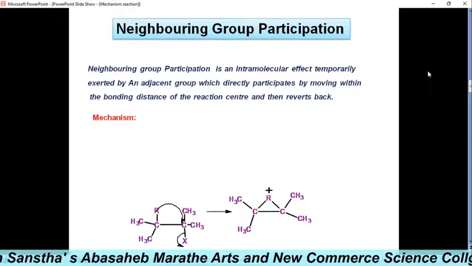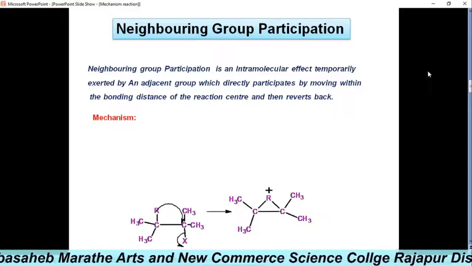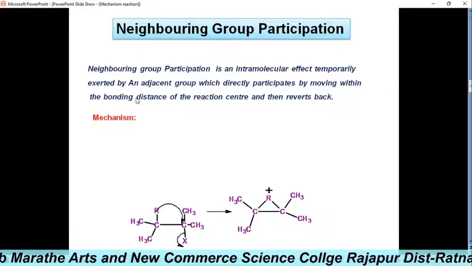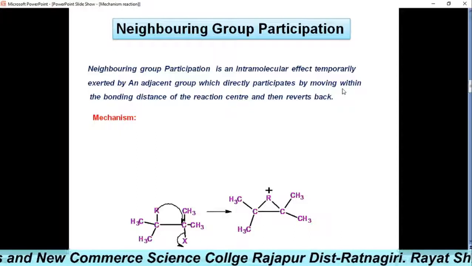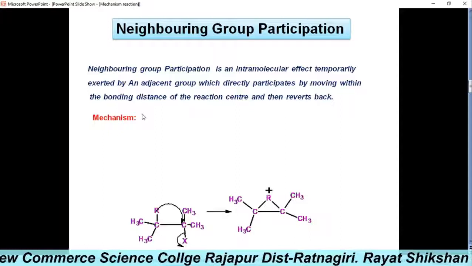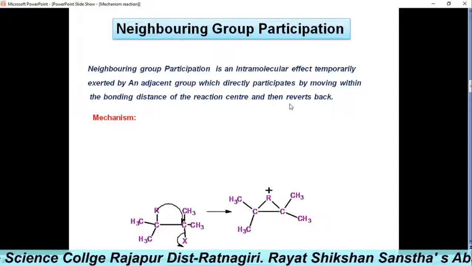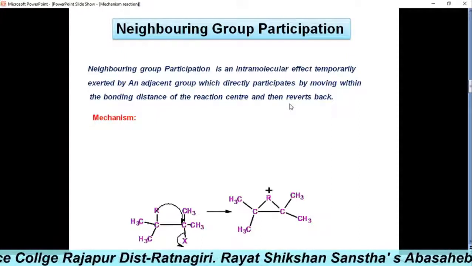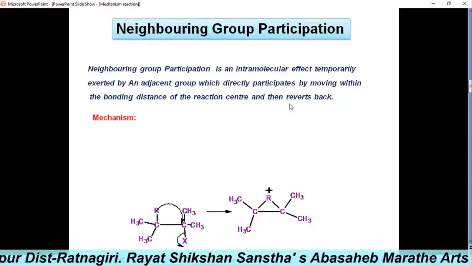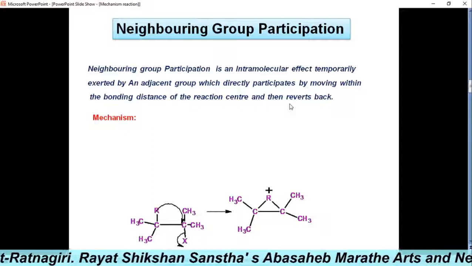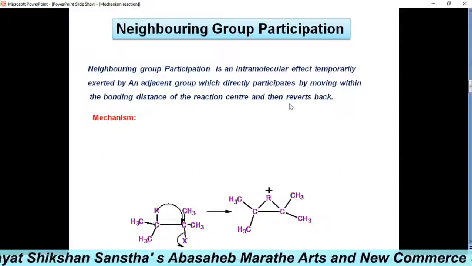Neighboring group participation is an intramolecular effect temporarily exerted by an adjacent group which directly participates by moving within the bonding distance of the reaction center and then reverts back. This is called neighboring group participation. When the migrating group moves to the adjacent position, it is called a 1-2 shift.